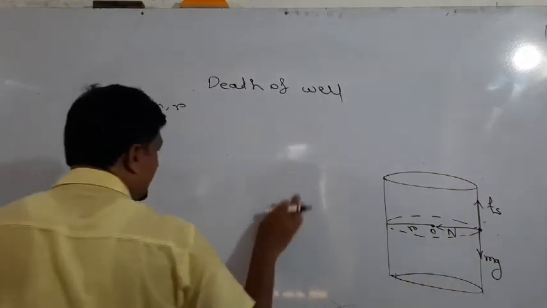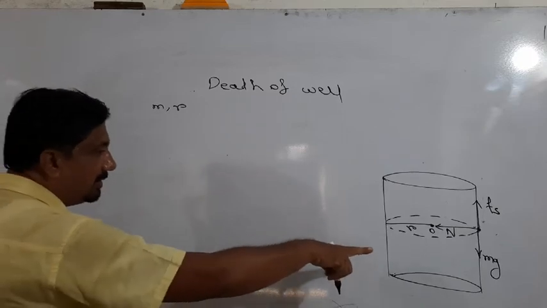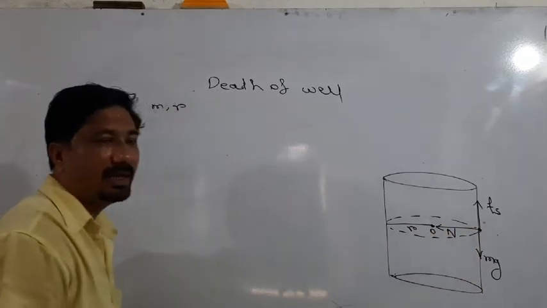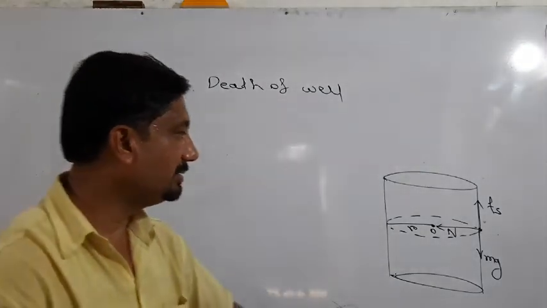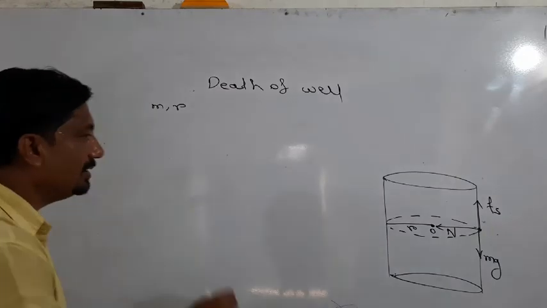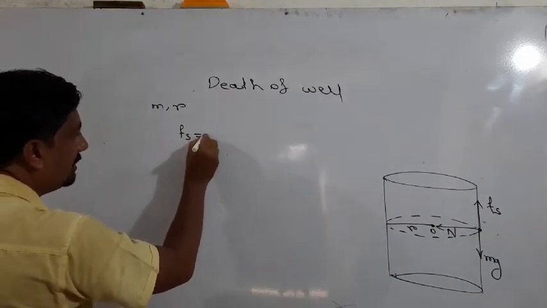The two main things here are that the gravitational force in the downward direction is balanced by the frictional force between the tires of the vehicle and the vertical wall surface. For this reason, we can write Fs is equal to mg.